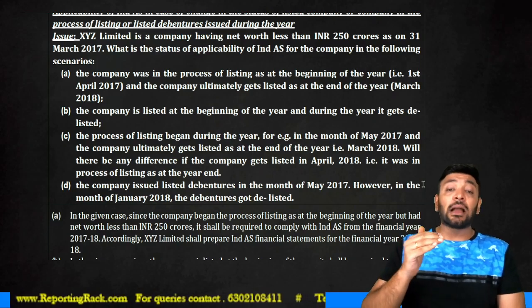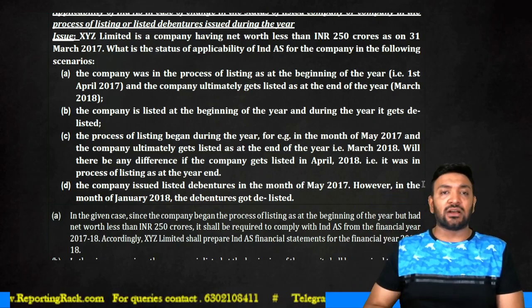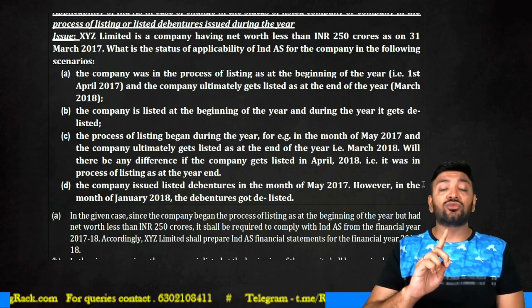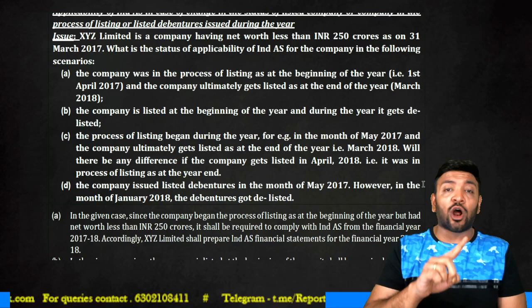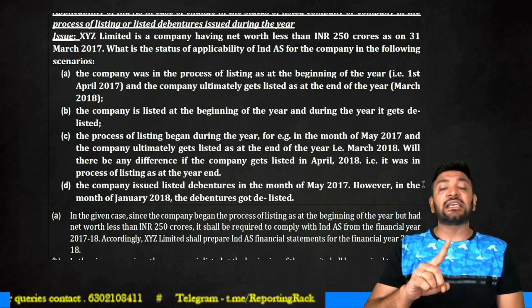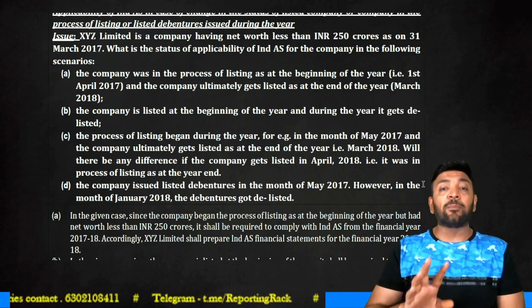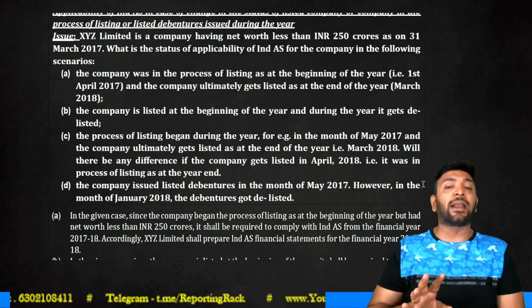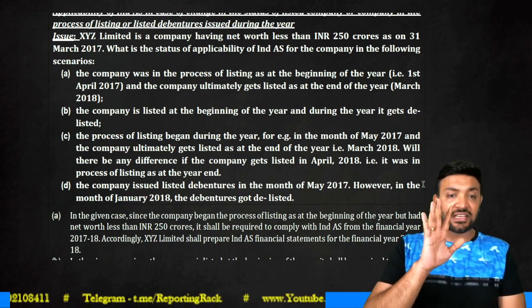Now, what if the company shares get listed in April 2018? Even in that scenario, as on 31st March 2018, though the company shares are not listed, they were in the process of listing. Therefore, it is necessary for the company to comply with IND AS and prepare the financial statements in compliance with IND AS for the financial year 17-18.